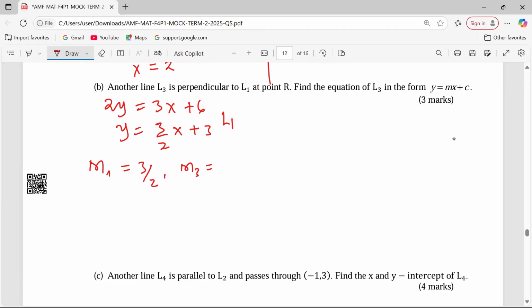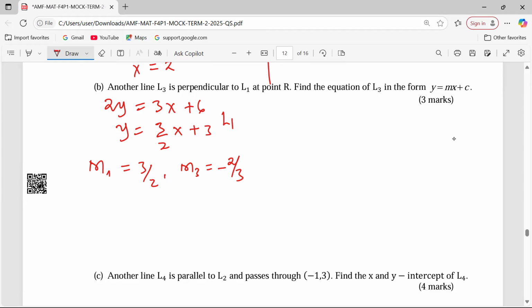Don't be overworking at this point. The second gradient for a perpendicular line is usually the reciprocal with the opposite sign. The reciprocal of 3 over 2 is 2 over 3, but now we are saying it with a minus. So these two gradients, their product shall be -1, proving that the two lines are perpendicular.